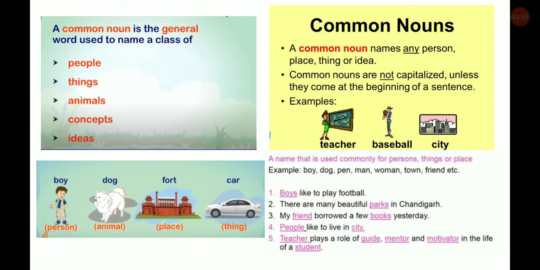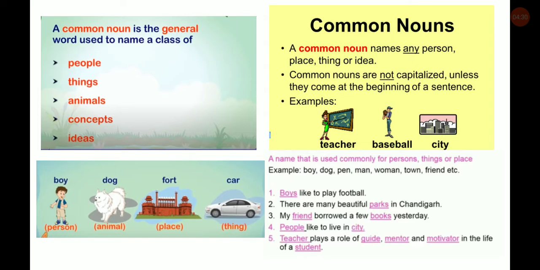Always remember, common nouns are not capitalized. They are not written with a capital letter unless they come at the beginning of a sentence. As you all know, the beginning of a sentence begins with a capital letter. For example, teacher, baseball, city are all in small letters. A name that is used commonly for persons, things or places is a common noun. Example: boy, dog, pen, man, woman, town, friend, etc.